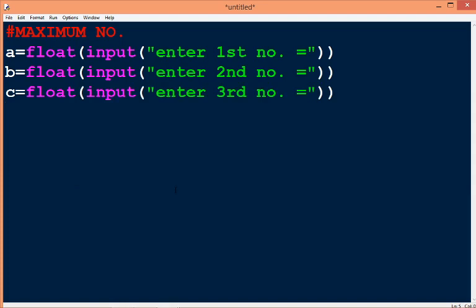Now the declaration part is finished. In this part we have taken three inputs, that is float type input.